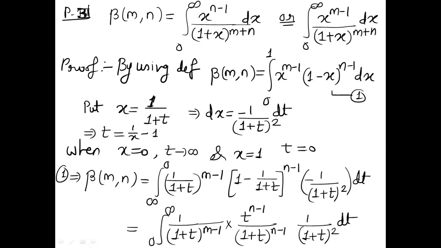So it is equal to the integral from 0 to infinity of t to the power n minus 1 upon 1 plus t raised to power m plus n dt. Okay, so have you got the result?